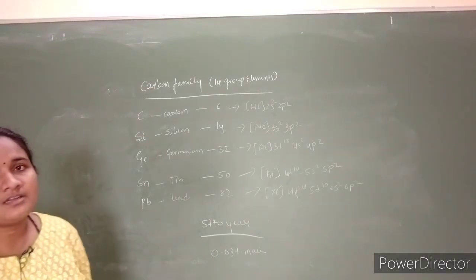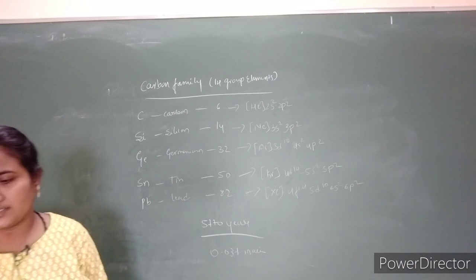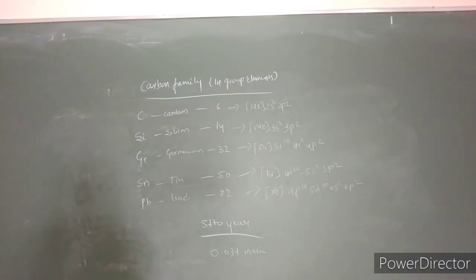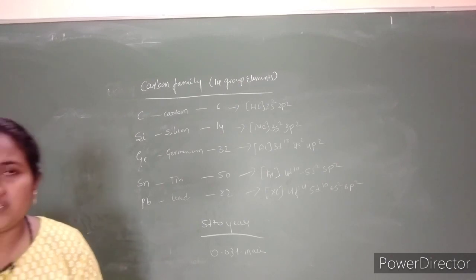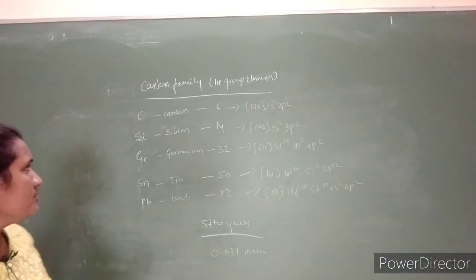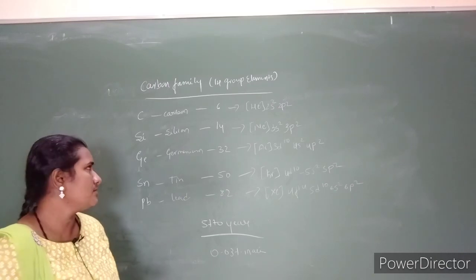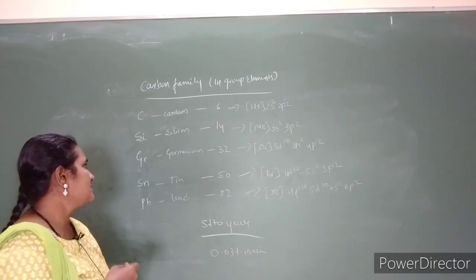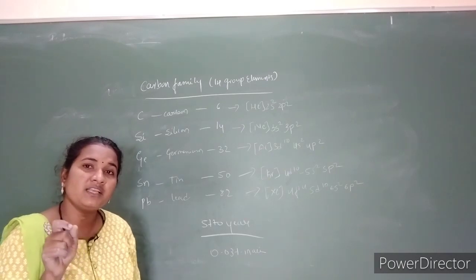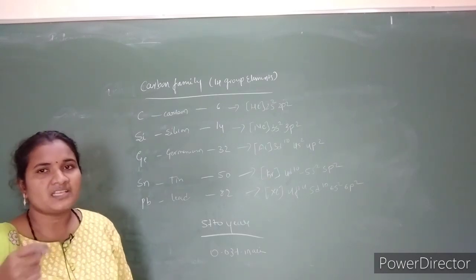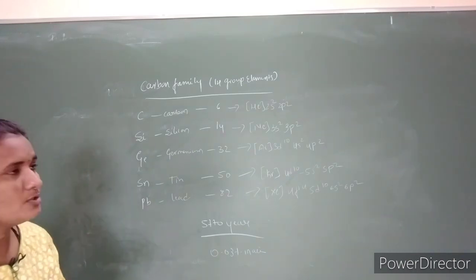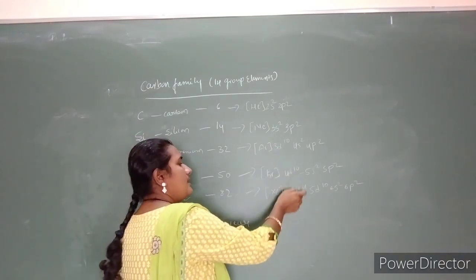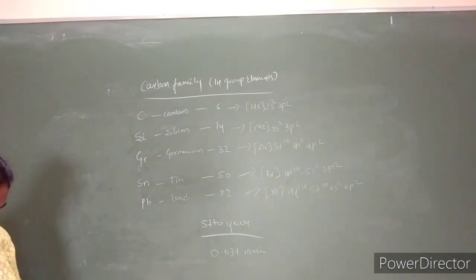If we see the ionization enthalpy or the covalent radius, it considerably increases from carbon to silicon, meaning silicon has a larger covalent radius than carbon. After silicon to germanium, the variation is gradual, due to the presence of completely filled d and f orbitals in the heavier members.